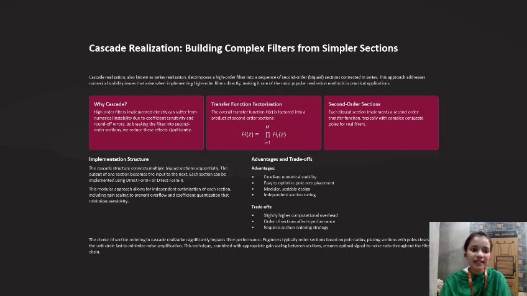Implementation structure: the cascade structure connects multiple biquad sections sequentially. The output of one section becomes the input to the next. Each section can be implemented using direct form 1 or direct form 2.